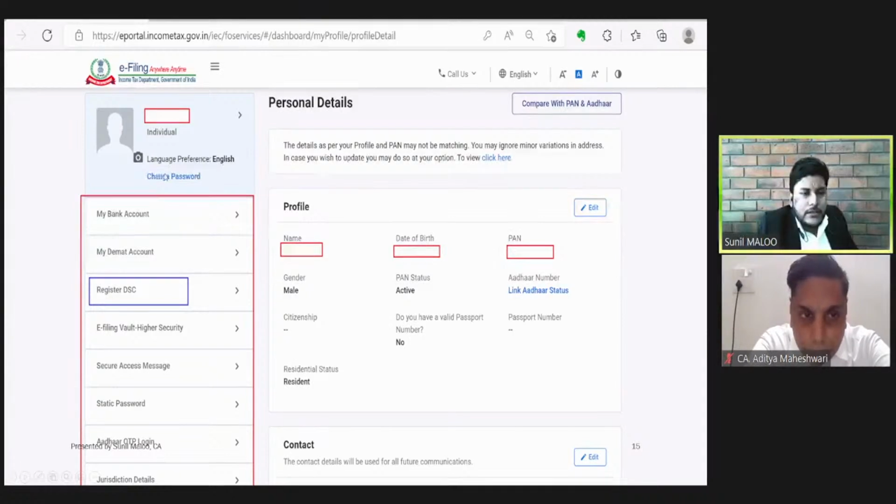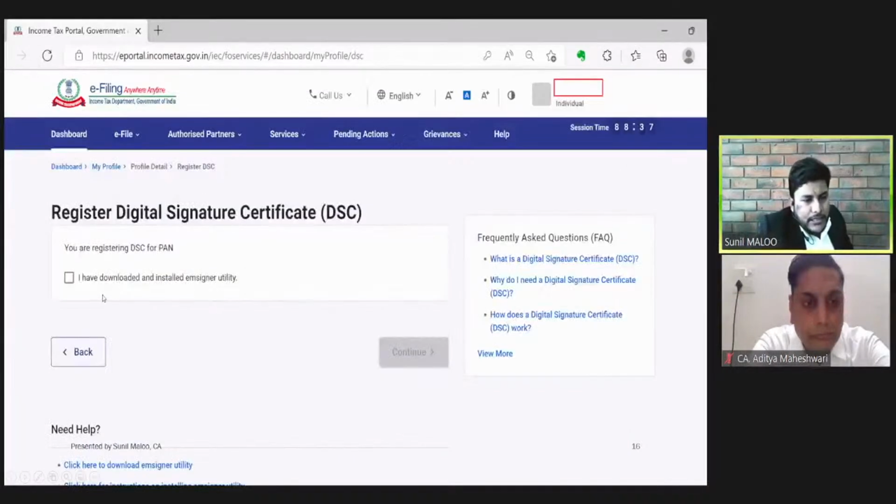Next important option in the profile tab is Register the DSC. As we all know, DSC stands for digital signature of the assessee. Before using any digital signature, first we need to register that particular digital signature token in the income tax website, and that registration can be done through the profile page only. In profile, the third option is to register the digital signature. We need to click this button, and once we click that button, we will be redirected to this page for registration of the digital signature.